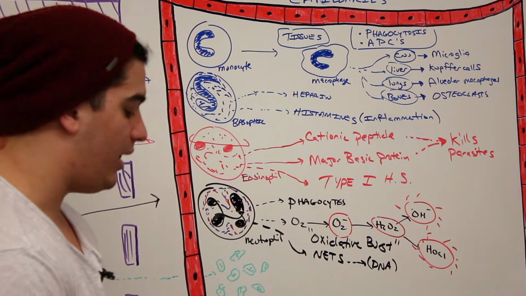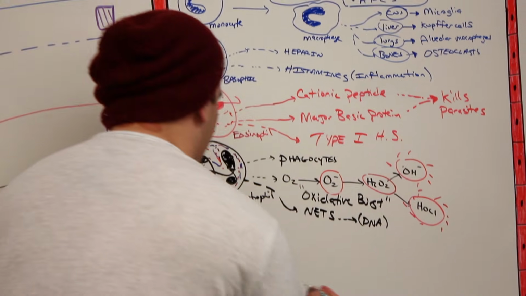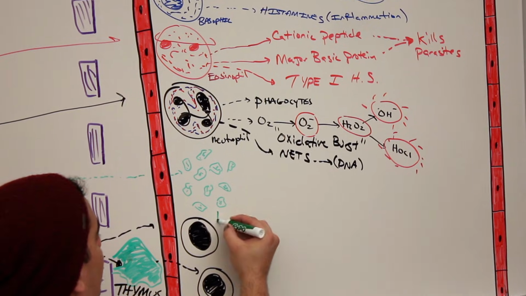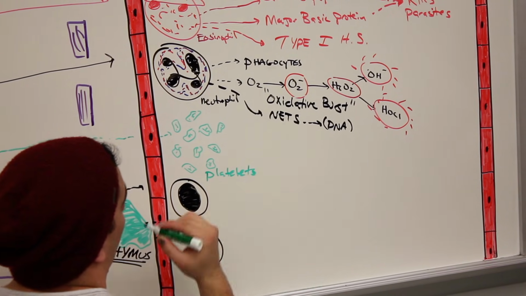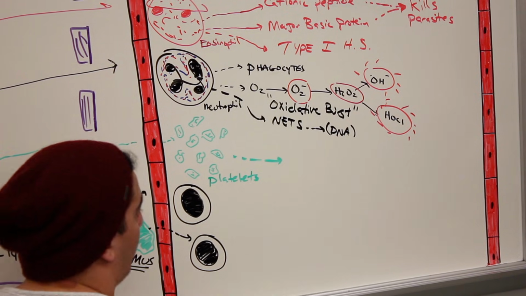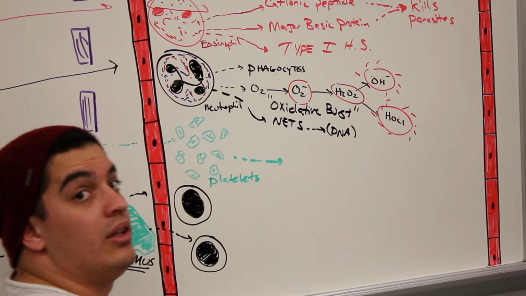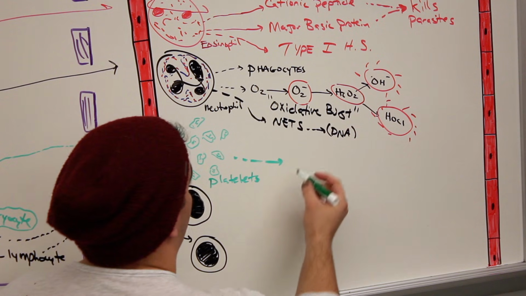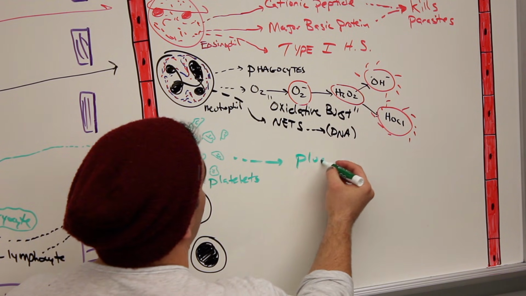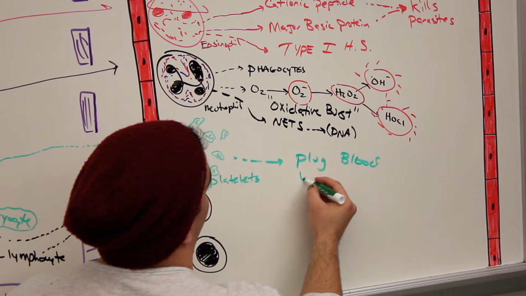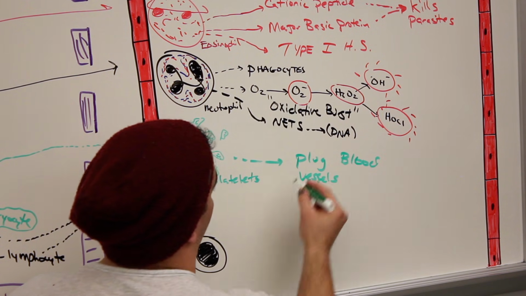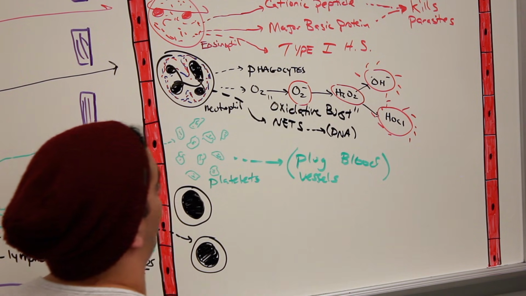Now, let's come to the platelets. The platelets are easy, right? These are platelets, these tiny little cytoplasmic fragments. What do they do? Well, if we watch hemostasis, we know what they do. They play a role in blood clots. So they help to plug blood vessels to prevent blood loss.